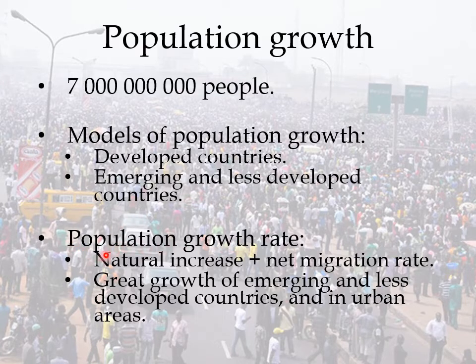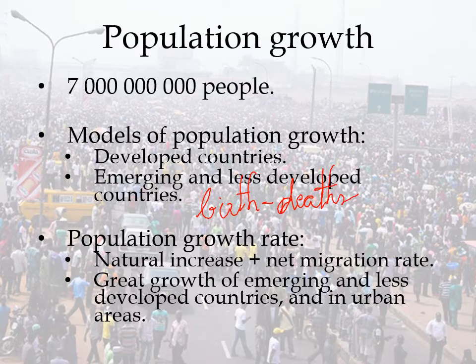The population growth has also a rate, which is the natural increase plus the net migration rate. That's very important. Remember, the natural increase was the number of births less the number of deaths.